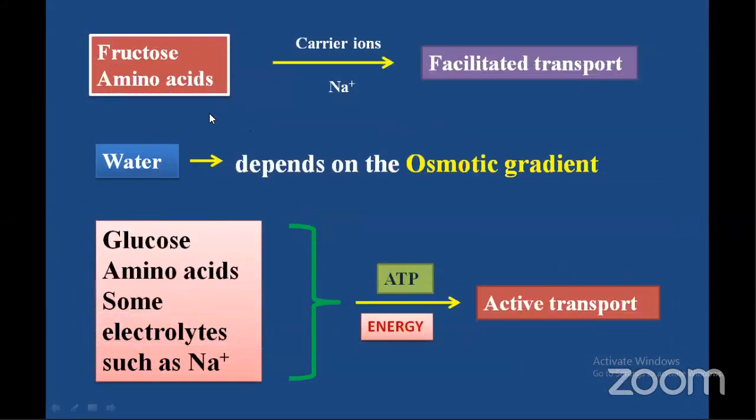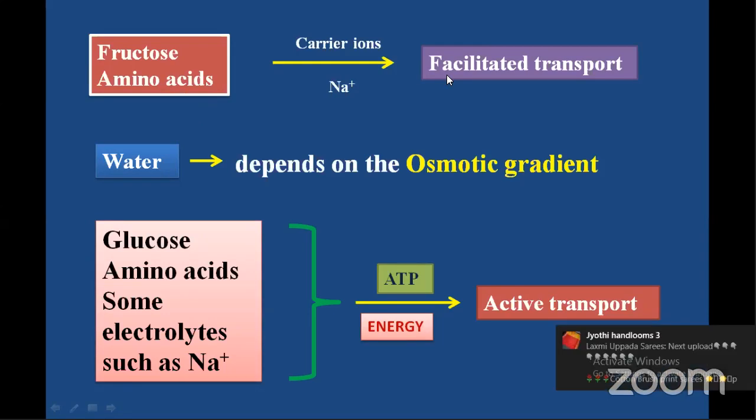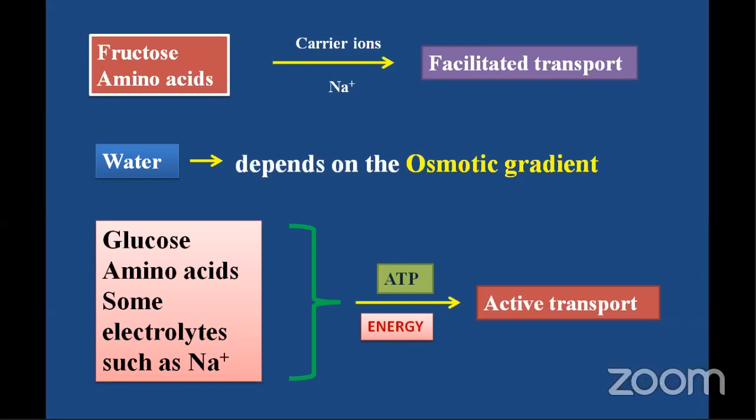Next, certain substances like fructose and amino acids undergo a process called facilitated diffusion or facilitated transport. Because the cell's plasma membrane is made up of hydrophobic phospholipids, water-soluble nutrients must use transport molecules embedded in the membrane to enter the cells. Moreover, certain substances cannot pass between the epithelial cells of the intestinal mucosa.